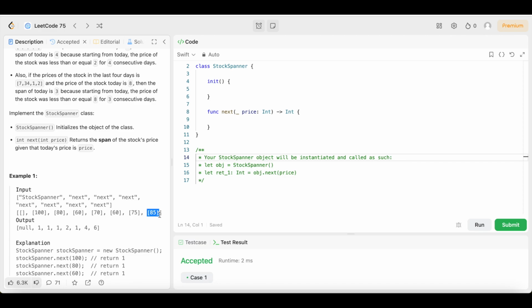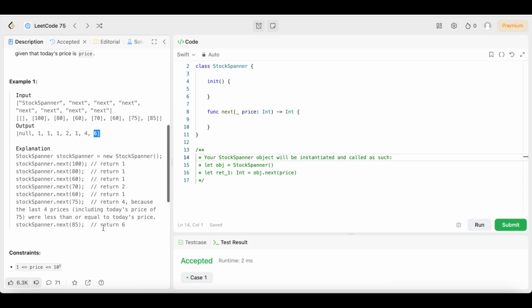Then we come to 85, the last day. We check the day before. 75 is less than or equal to 85. Then we check the next day. 60 is less than or equal to 85, so we check the next day. 70 is less than or equal to 85, so we check the next day. 60 is less than or equal to 85, so we check the next day. 80 is less than or equal to 85, so we check the next day. 100 is not less than or equal to 85, so it stops right there, and the span is 6 because we have 85, 75, 60, 70, 60, and 80, which is 6 days. The span is 6 days.